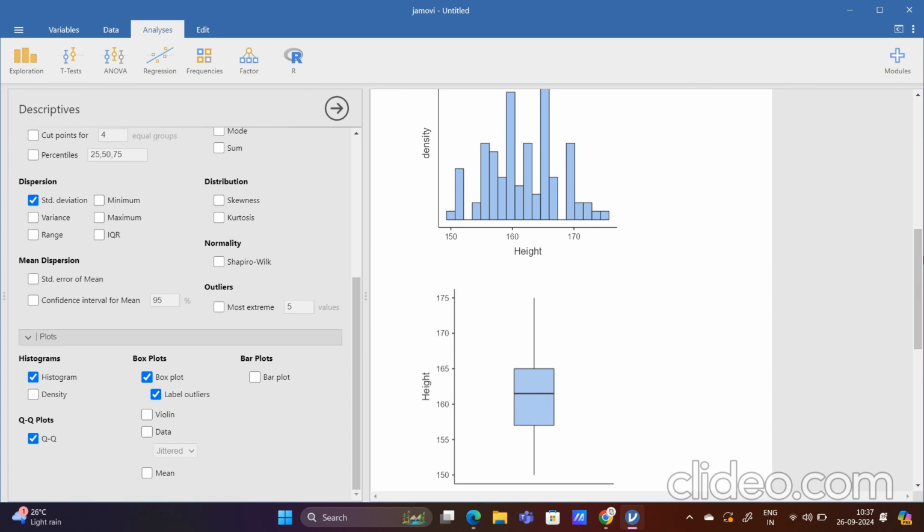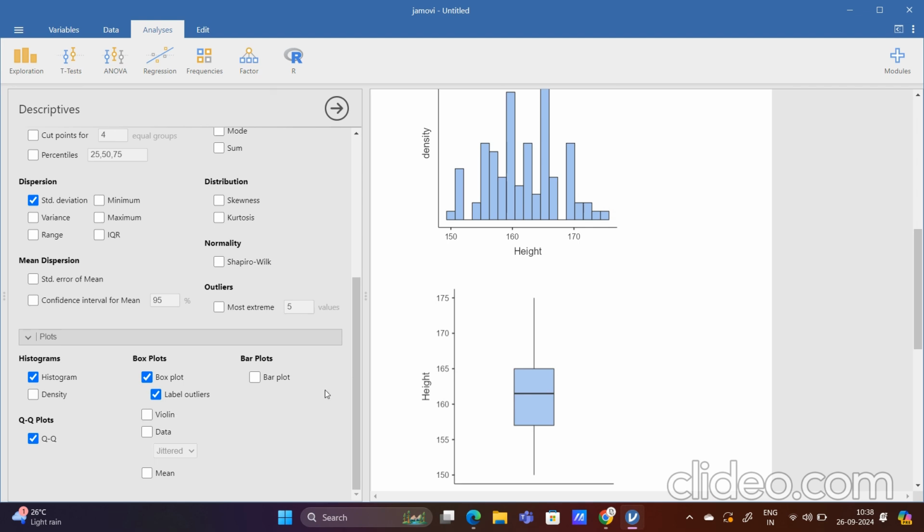Q1 is here, Q2 is here, and this is Q3. In between Q1 and Q2, which is the median, we have more data points than between Q2 and Q3. This is the interpretation, and all the data points are here from 150 to 175.